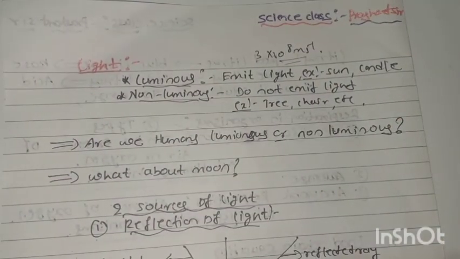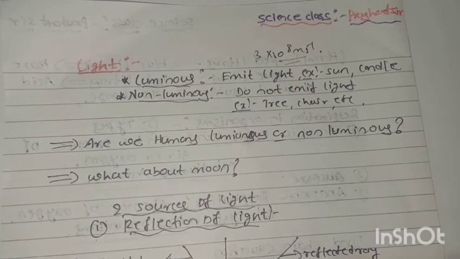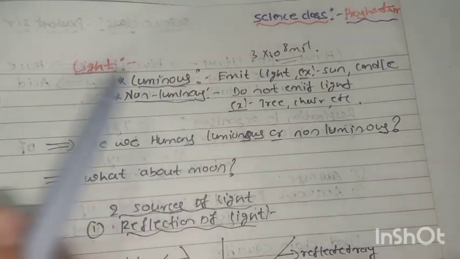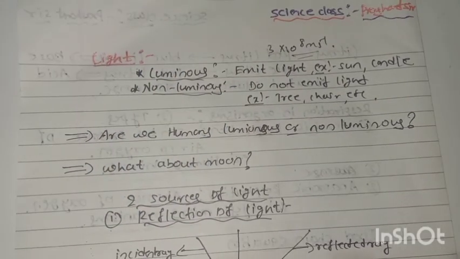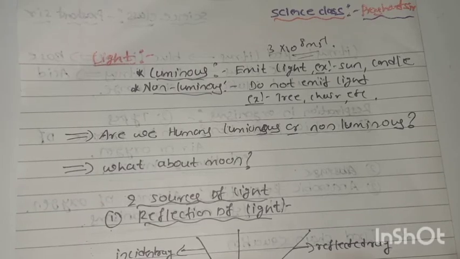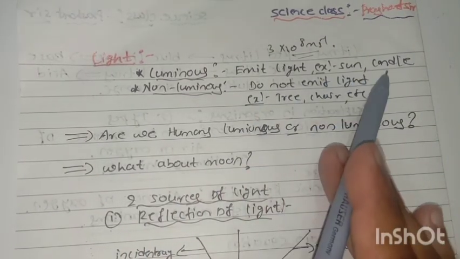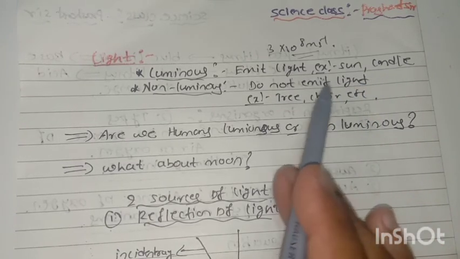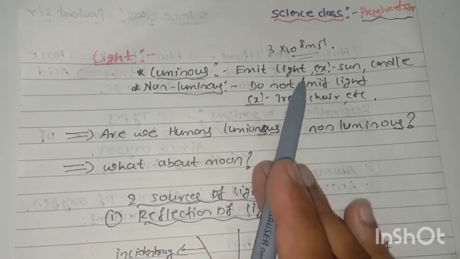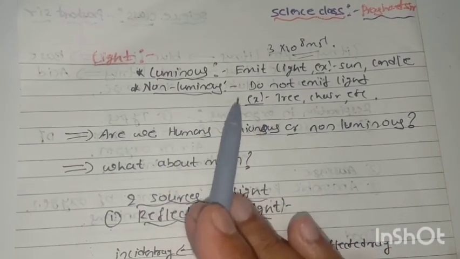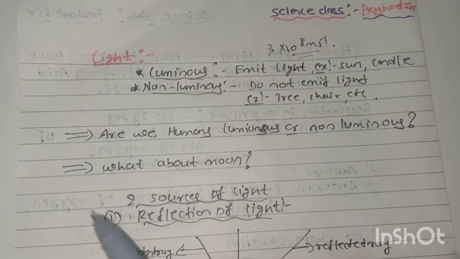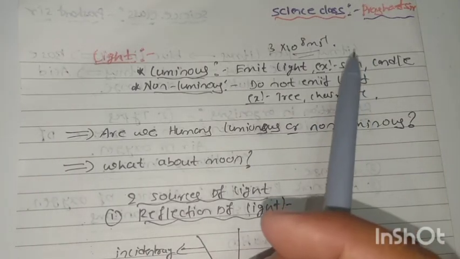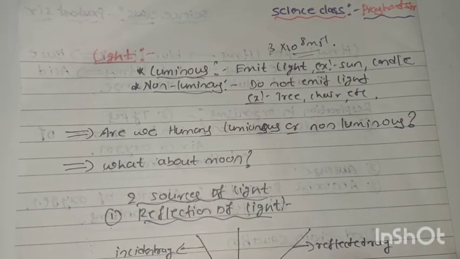There are two types of sources we can see: one is luminous and another is non-luminous. Luminous means the source emits light, for example the sun and a candle. Non-luminous means they do not emit light. What are the examples, friends? A tree, a chair, and so on. They do not emit light.